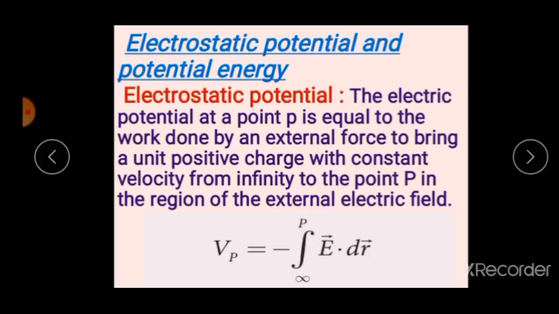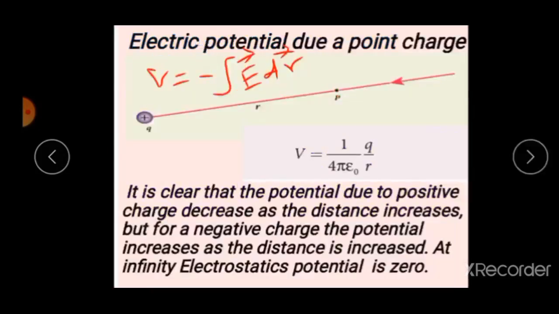Are you clear? Okay. Now one more important topic, it is a 3-mark question, very important 3-mark. Electric potential due to a point charge. Now consider a positive charge Q kept at a point O. Let P be a point at a distance r from the charge plus Q. Therefore, electric potential at the point P is given by V is equal to minus integral of E vector into dr vector.